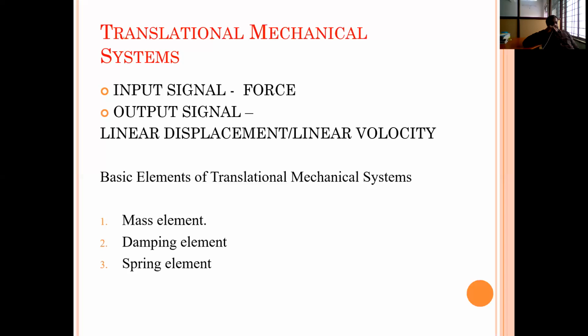In a mechanical system, out of these three elements, two are energy storing elements and one is an energy dissipating element. The mass element and spring element are energy storing elements, and the damping element is the energy dissipating element. We will discuss these three elements in detail.